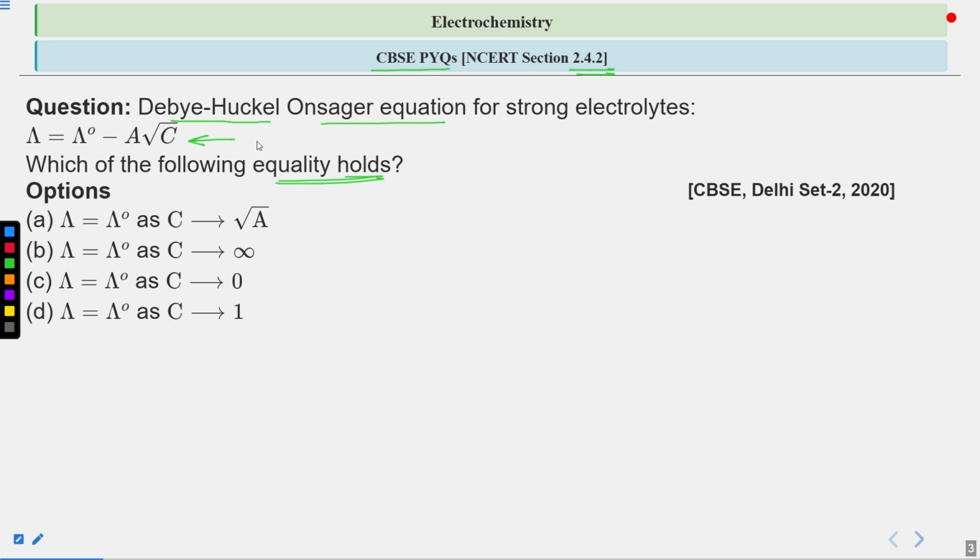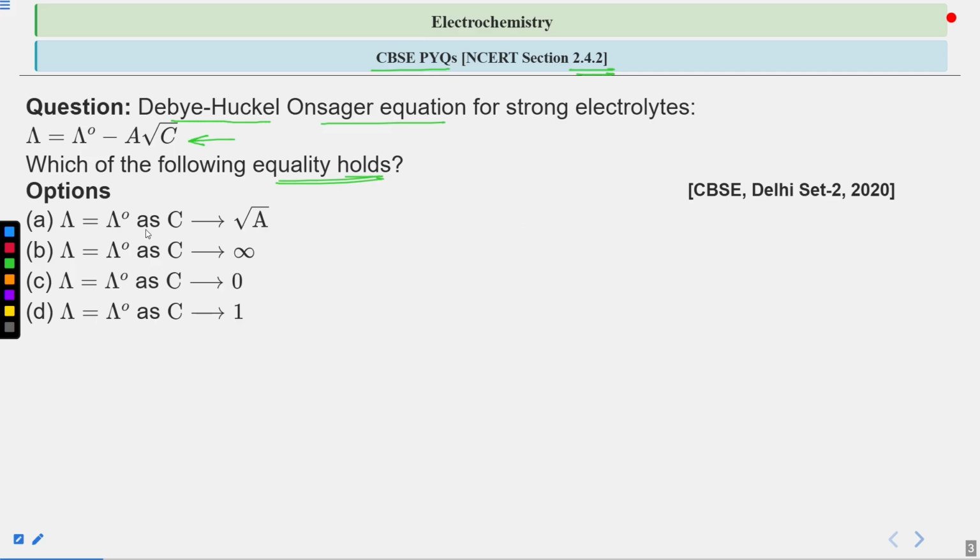In the question we have been given the Debye-Huckel-Onsager equation, and we have to tell which equality is correct in the given options. This question was in the CBSE examination, Delhi Set 2, in 2020.